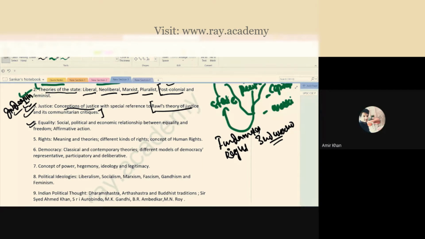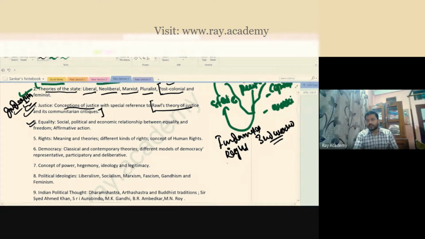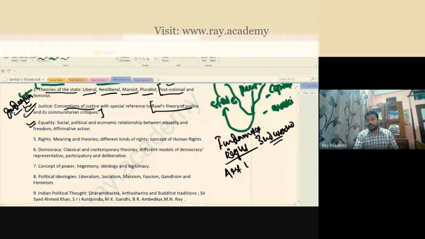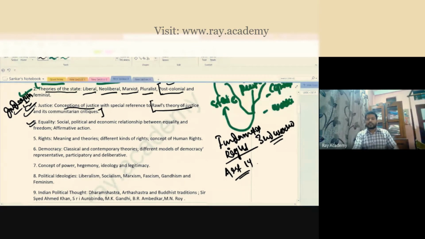So 14. Yes, correct. It is Article 14 of the Indian Constitution. Article 14 says right to equality, and here especially what we discussed, equality before the law and equal protection of law. That is a detailed one. I'm just giving a sense of it.